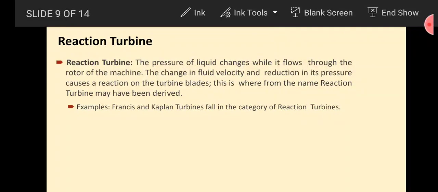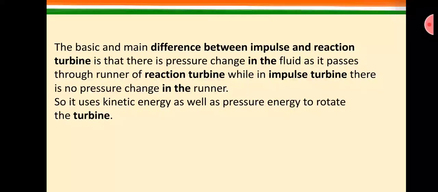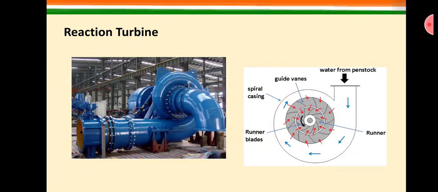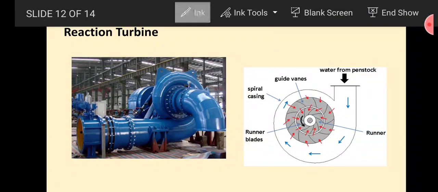I will show you clearly this type of diagram. The basic difference I will discuss later. First of all, you see the reaction turbine. This is a reaction turbine, commonly known as the Francis turbine, or basically a mixed flow turbine. So what I am trying to say is, what are reaction turbines? You can see in the reaction turbine a spiral casing is provided, which will convert the pressure energy of the flowing water into kinetic energy.